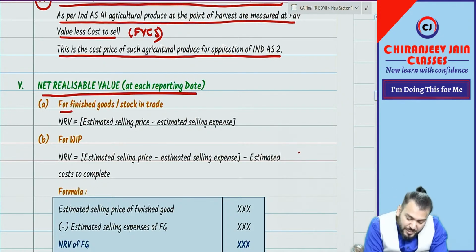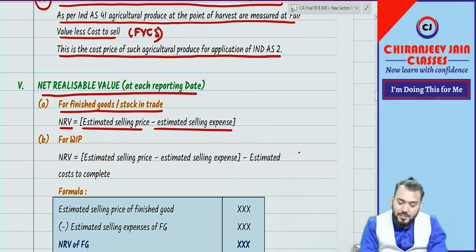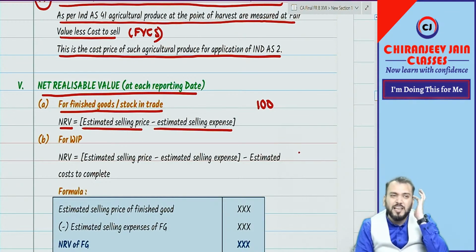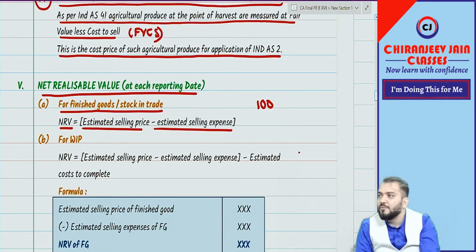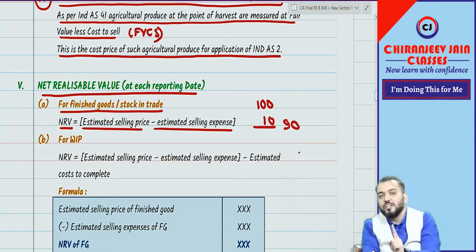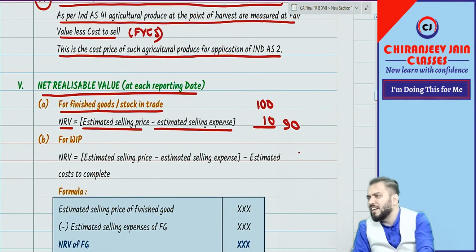So first, for finished goods or stock in trade, very simple. NRV is estimated selling price minus estimated selling expense. I think no clarification required. Suppose 100 is the estimated selling price and we need to pay some commission to a commission agent for making such a sale. Suppose commission is 10 rupees, so NRV becomes 90 rupees. So this 90 rupees will be compared with cost price to find out the value of inventory.